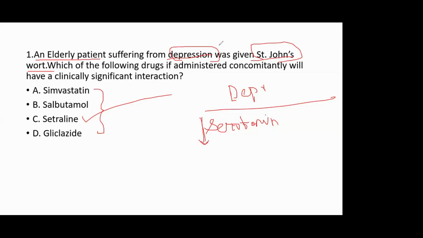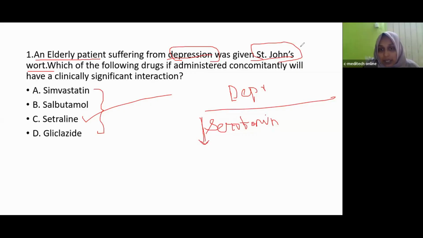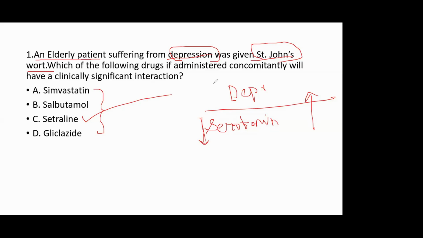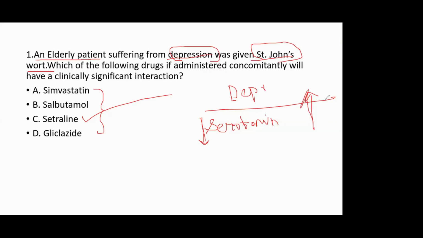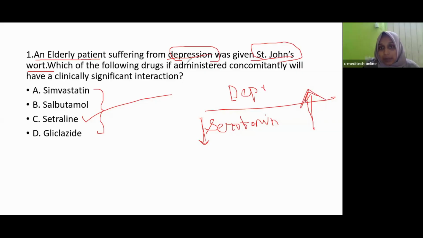So when this patient takes St. John's wort, the serotonin level gets increased, so that we get the effect in depression. Okay, the mood will be elevated, a happy mood will come. So that is the mechanism. In depression, the serotonin level will be low. When taking St. John's wort, this serotonin level will get increased, so that we get the relief of depression. That is the mechanism.